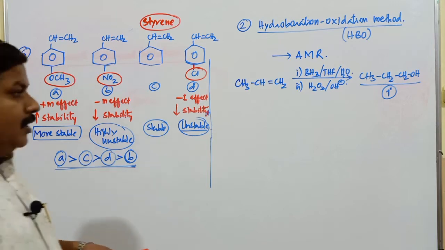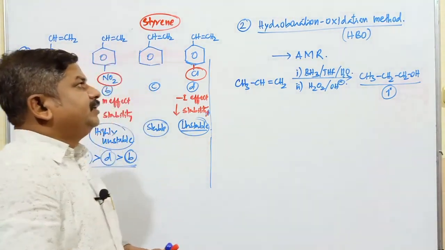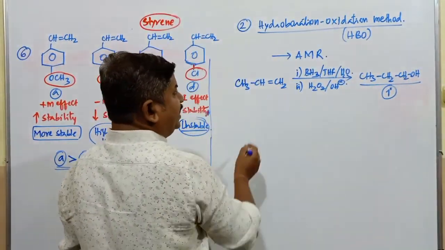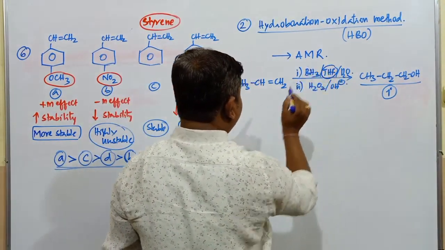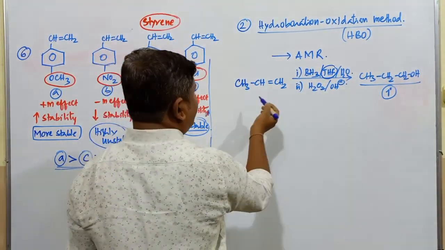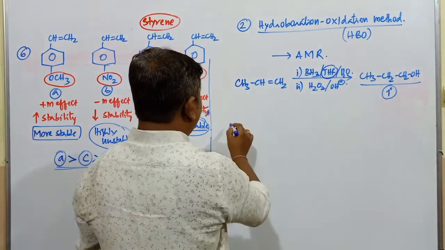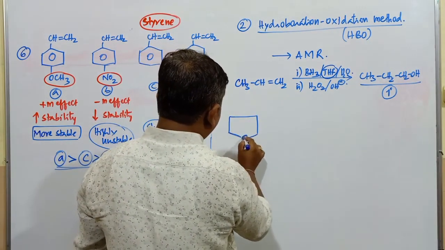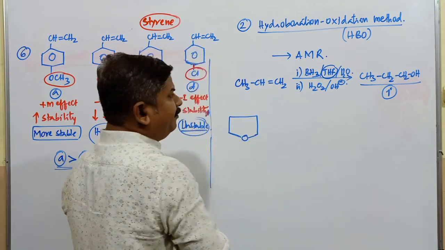In case of this particular reaction, the hydroboration oxidation process, we are using tetrahydrofuran. BH3 means boron hydride, BH3 or B2H6 can be considered. Tetrahydrofuran is commonly called THF.